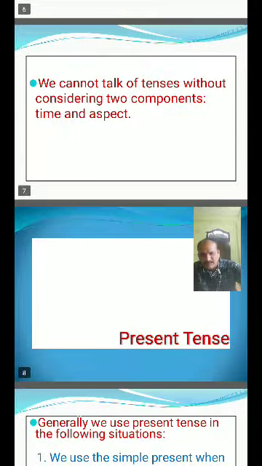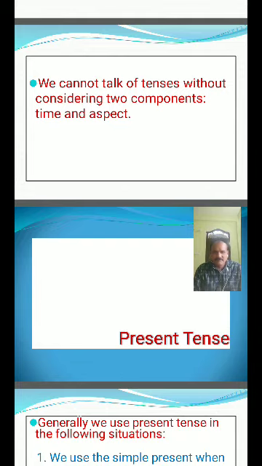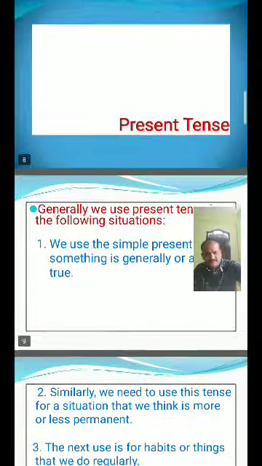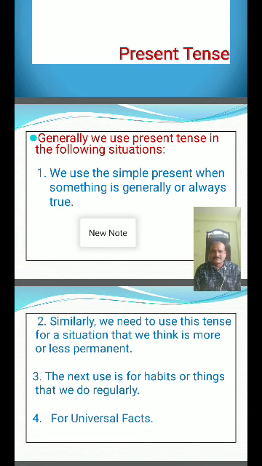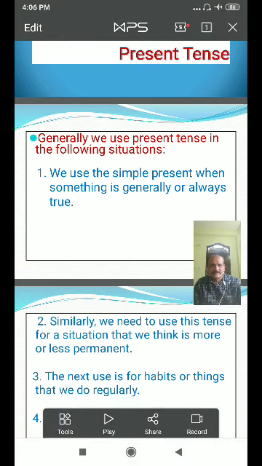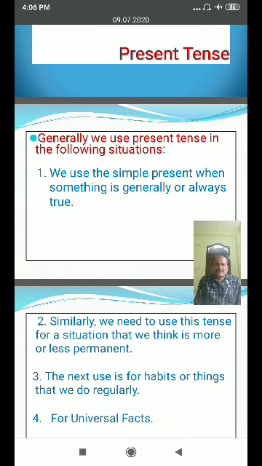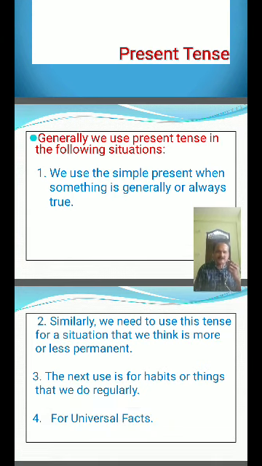Now we are going to discuss present tense, the first tense. Where we use it and how we use it. That is the introduction part for the present tense. Generally we use present tense in the following situations. We use the simple present when something is generally or always true.